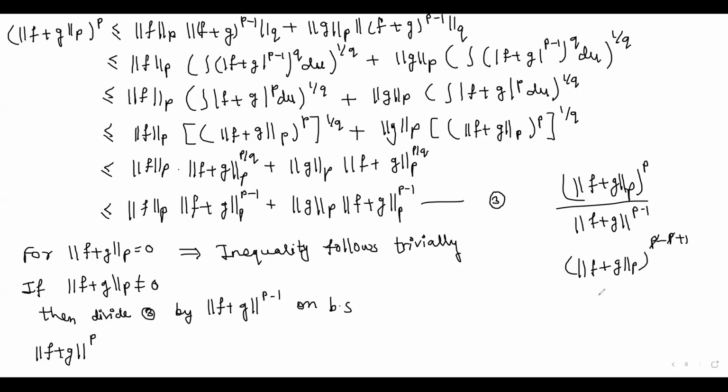The p minus p gets cancelled, and we get norm of f+g over p to the power 1, which is less than or equal to norm of f over p plus norm of g over p, and hence this Minkowski inequality is proved.